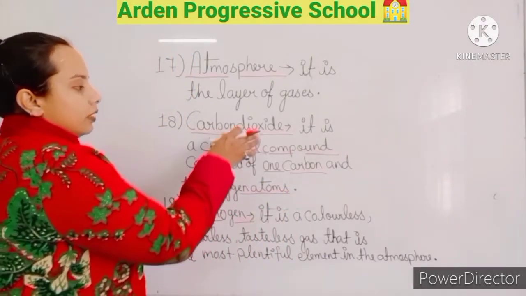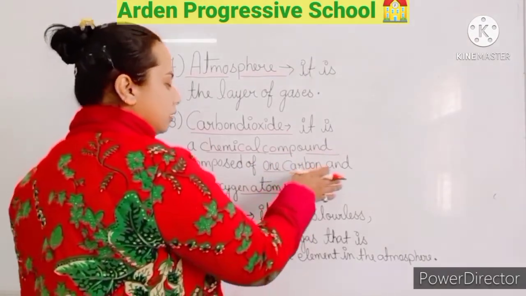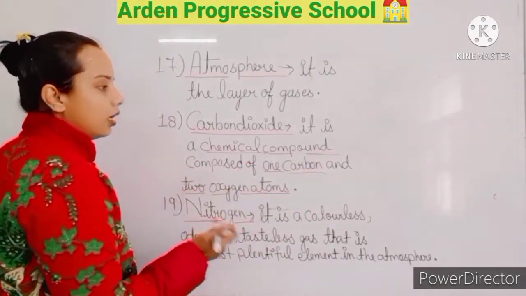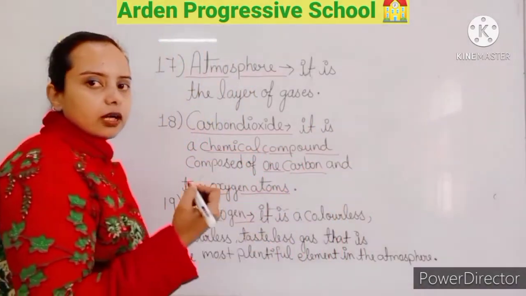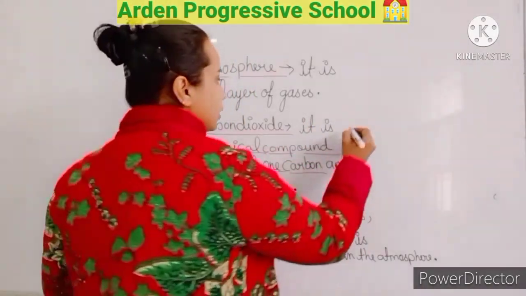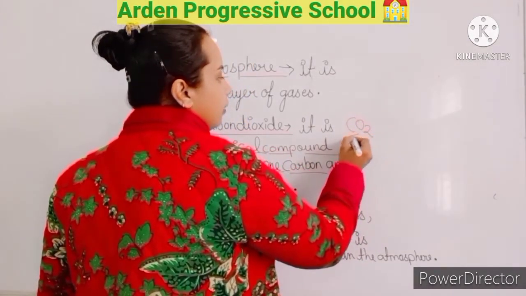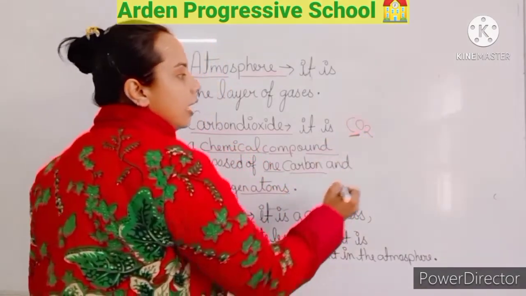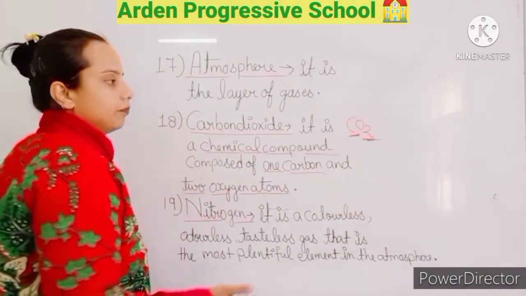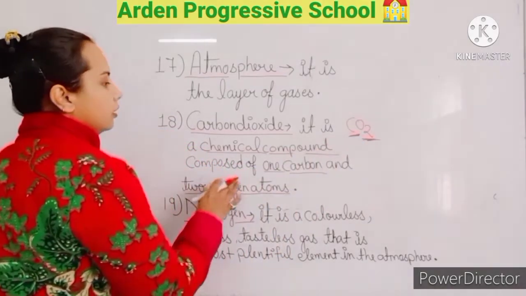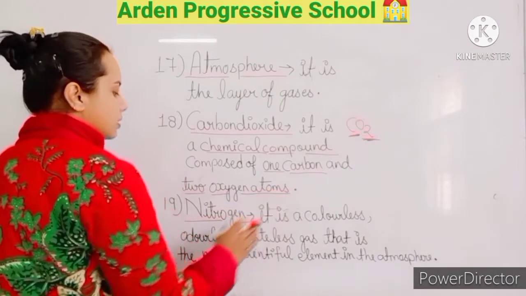The chemical formula of carbon dioxide is CO2. Here one atom of carbon and two atoms of oxygen are present.